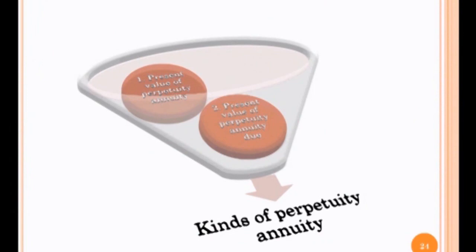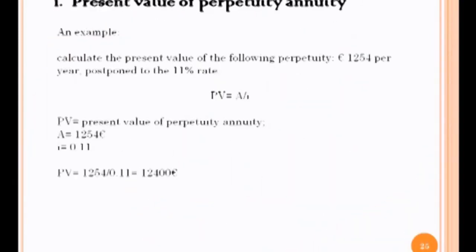Kinds of perpetuity annuities. The perpetuity annuities are of two kinds: present value of perpetuity annuities and present value of perpetuity annuity due. An example of present value of perpetuity annuity.